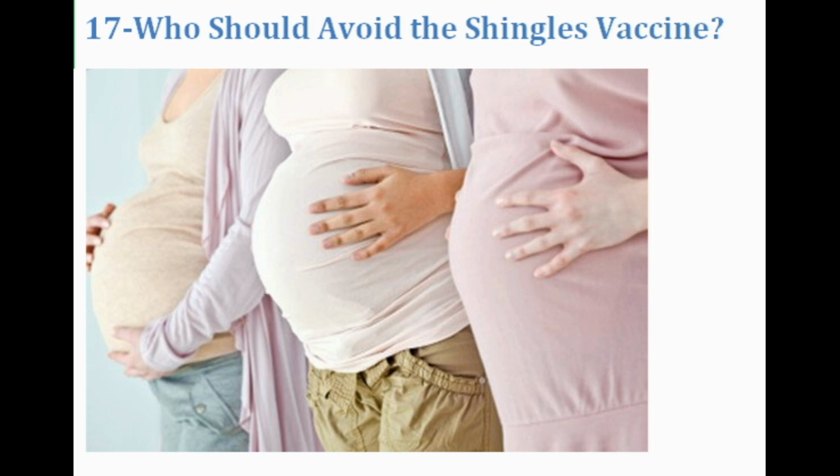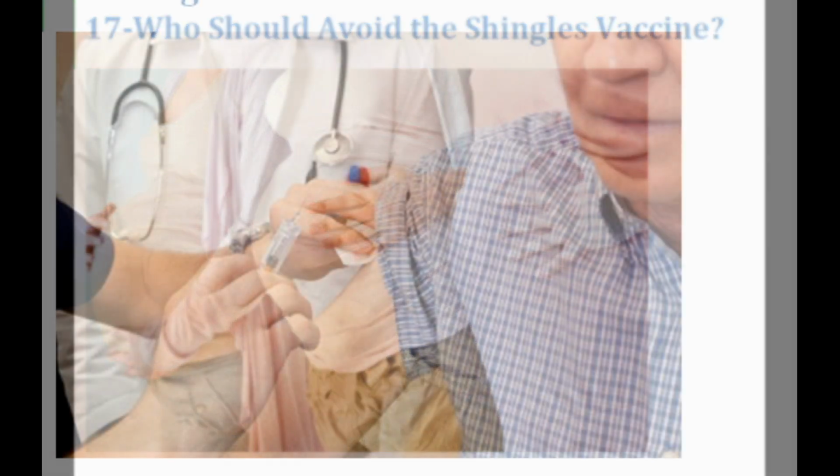People with weakened immune systems. People with weakened immune systems due to immune-suppressing medications, HIV disease, cancer treatment, or organ transplants should not receive the shingles vaccine because it contains live, weakened virus particles. People under age 60. There is not enough information available to determine whether Zostavax may be generally beneficial in people younger than 60 years of age.